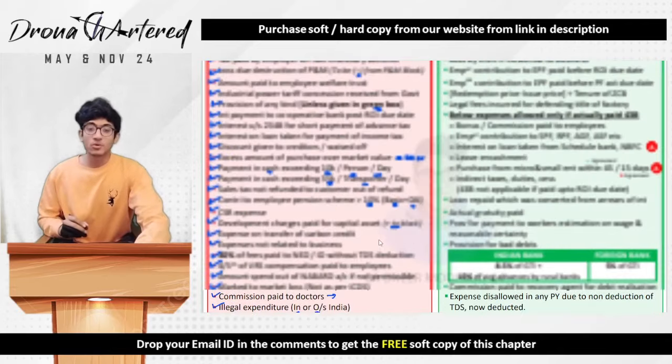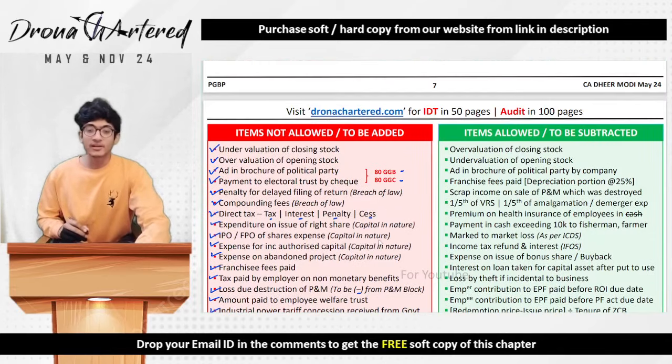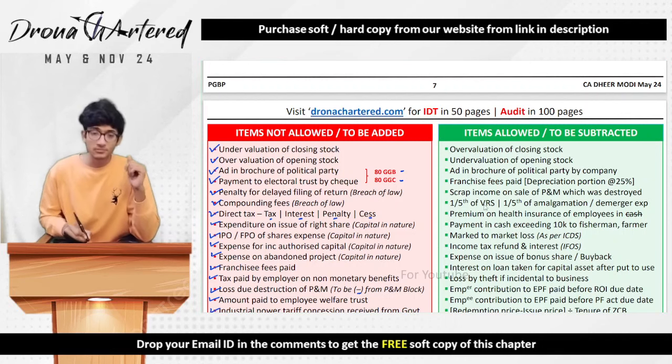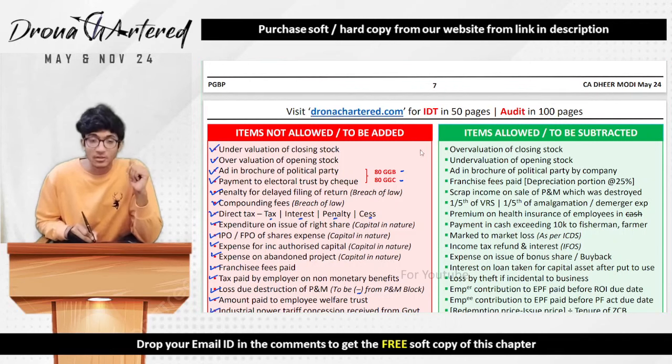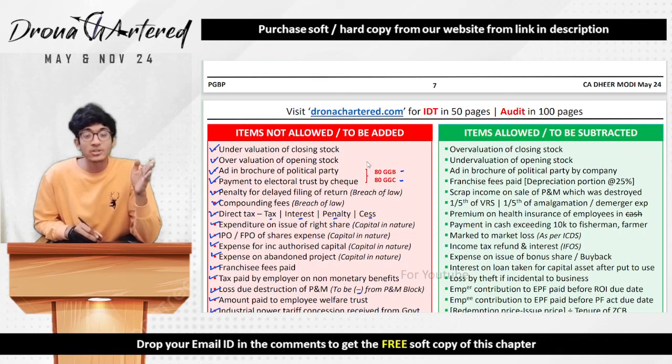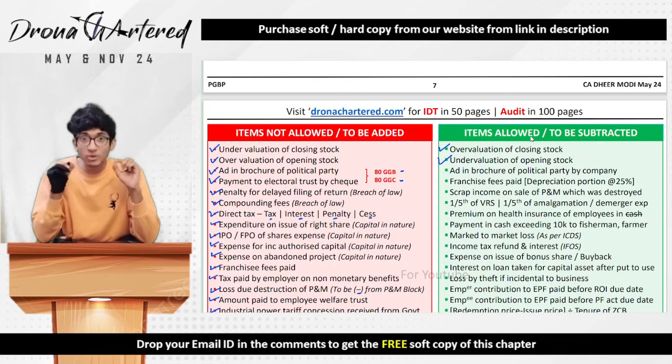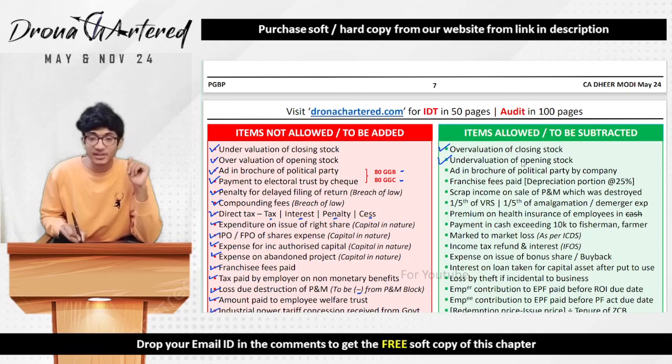Okay. Now we will go to the items that are allowed as a deduction, items that are allowed to be subtracted. So as we did, undervaluation of closing stock has to be added. So therefore, overvaluation of closing stock will have to be subtracted. Similarly, for overvaluation of opening stock, so your closing stock and opening stock move in opposite directions.